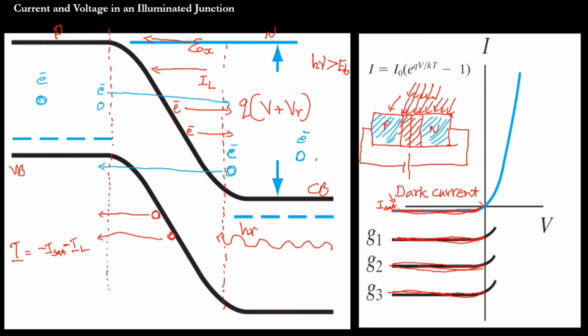And one more thing I want to mention: an electron hole pair is created and reverse bias is applied, definitely the n side connected to positive.